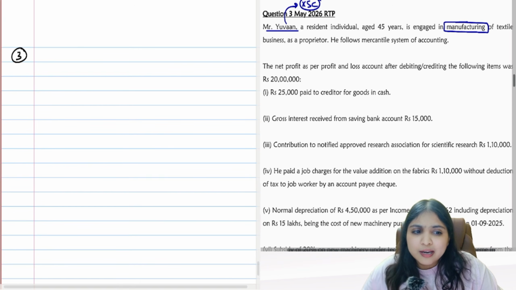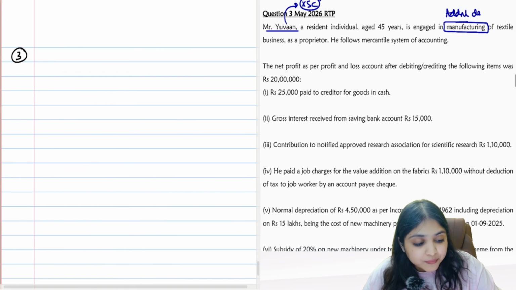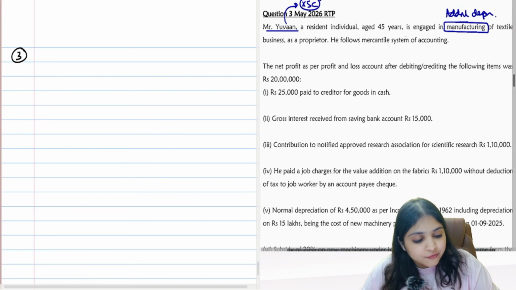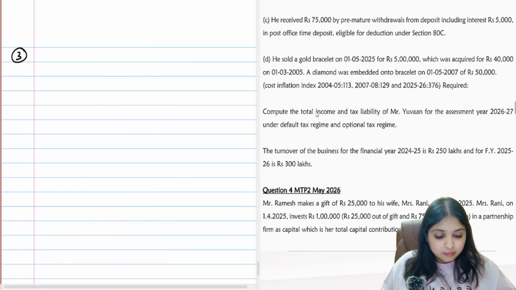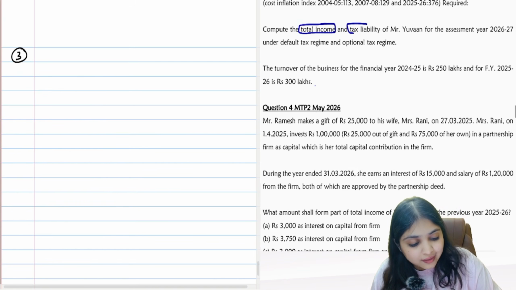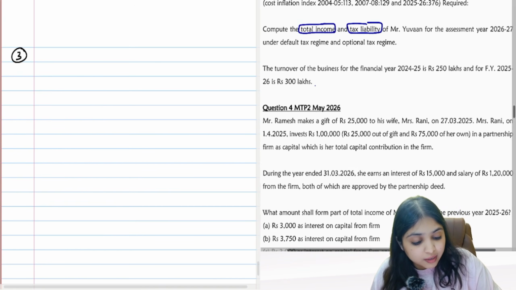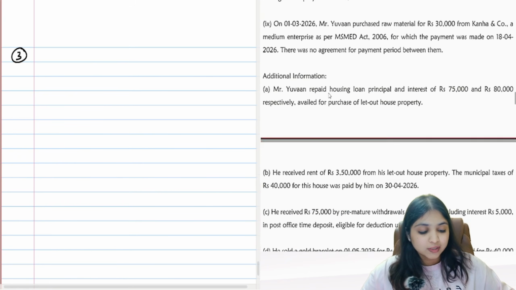As soon as you see manufacturing, does something come to your mind? Only one thing will come to your mind, guys: additional depreciation. He follows mercantile system of accounting. A lot of adjustments are given. What are they asking us? Total income and tax liability of Mr. Yuvan under default regime also, under optional regime also. Both the regimes we have to compute total income also, tax liability also.